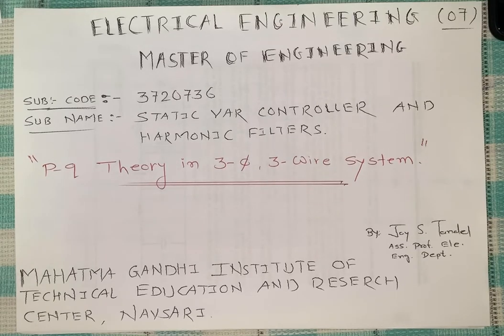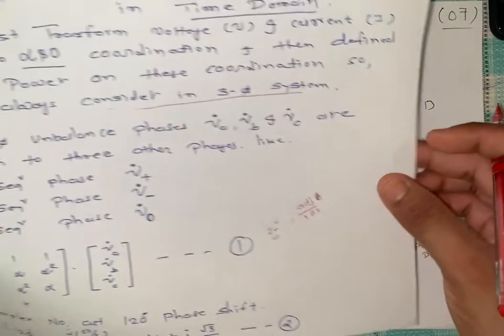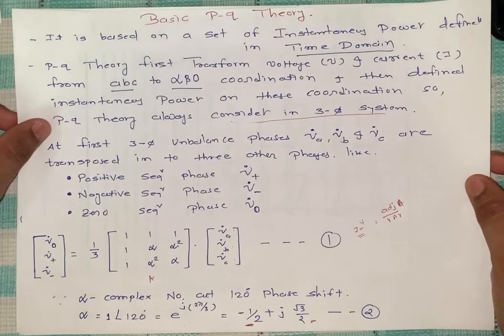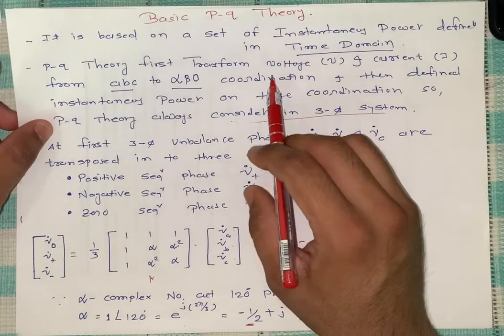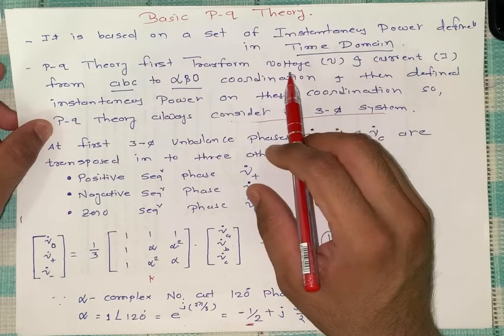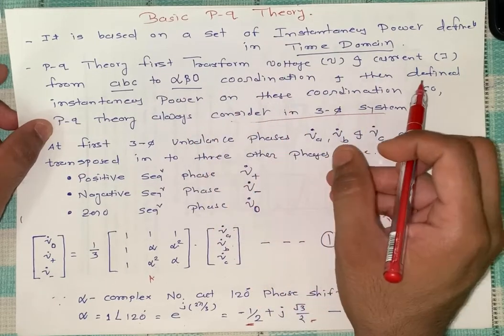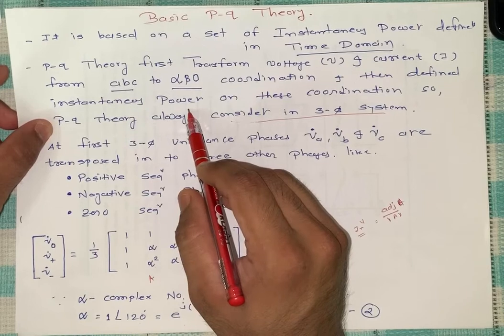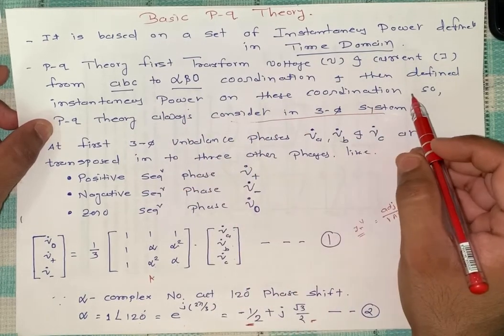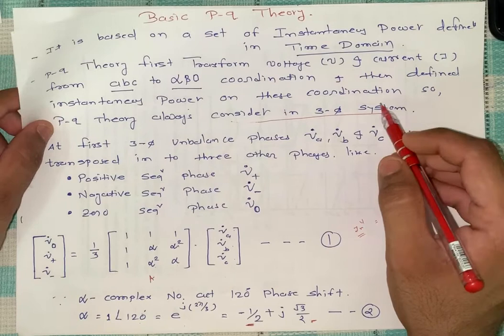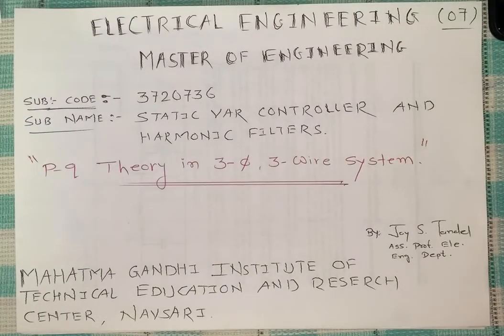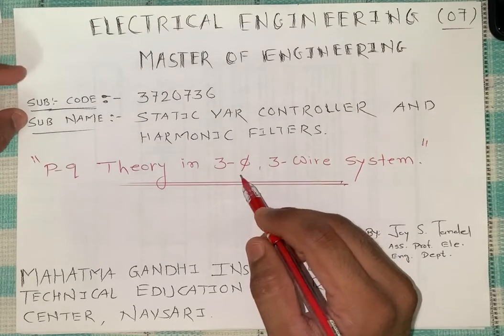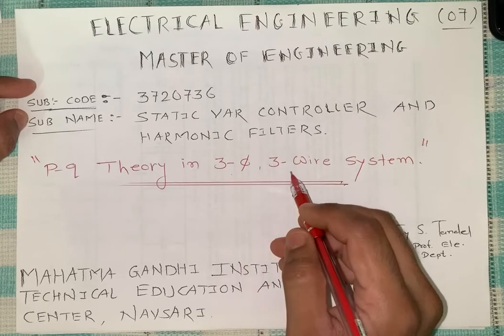In lecture 2, we discussed the basics of PQ theory. PQ theory is first the transformation of voltage and current from ABC to alpha-beta coordinates, and then defining the instantaneous power on these coordinates. PQ theory is always considered in three-phase systems, 3-phase 3-wire and 3-phase 4-wire, right? So today we discuss PQ theory in the 3-phase 3-wire system.